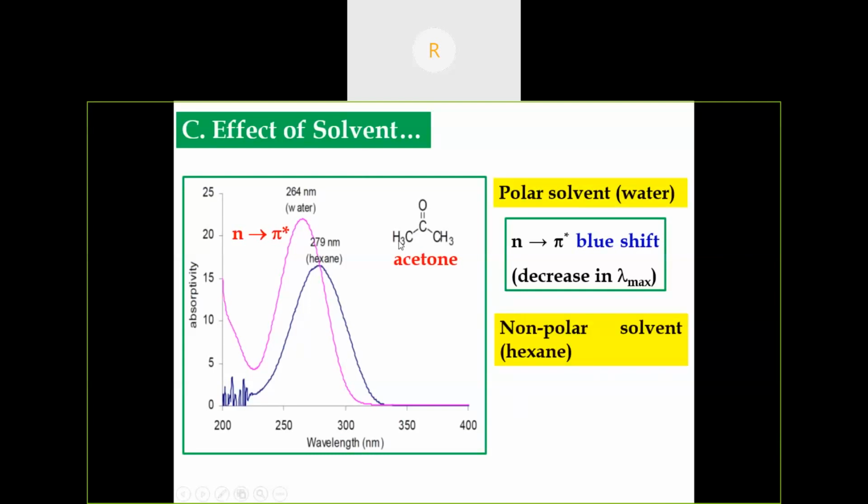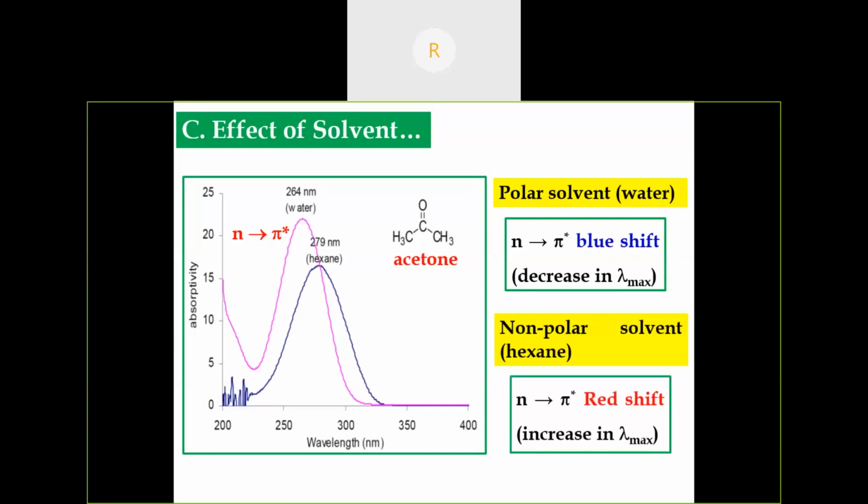So in the case of non-polar solvent like hexane, what happens? Non-polar solvent favors a red shift, n to pi star. So from 274 nanometer to 279 nanometer. This is the effect of solvent.